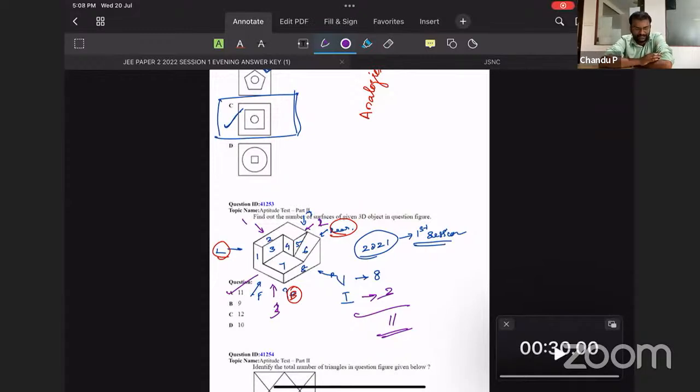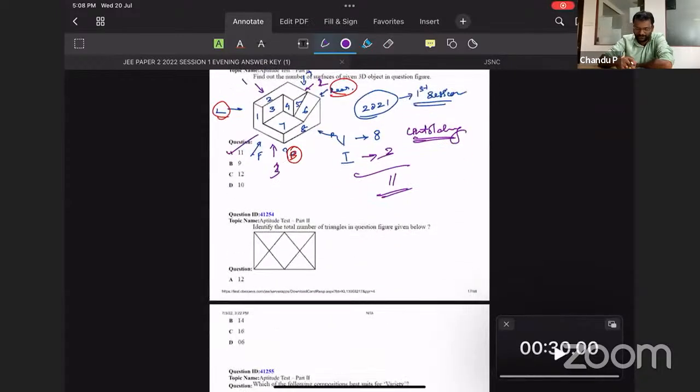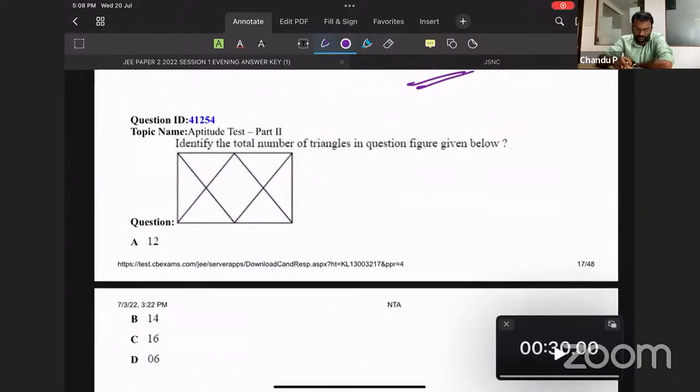Okay, anyway, you can expect these kinds of questions in the second level also, along with development. That means unfolding type questions also you can find in the question paper. You can expect. This is a question of figure counting.